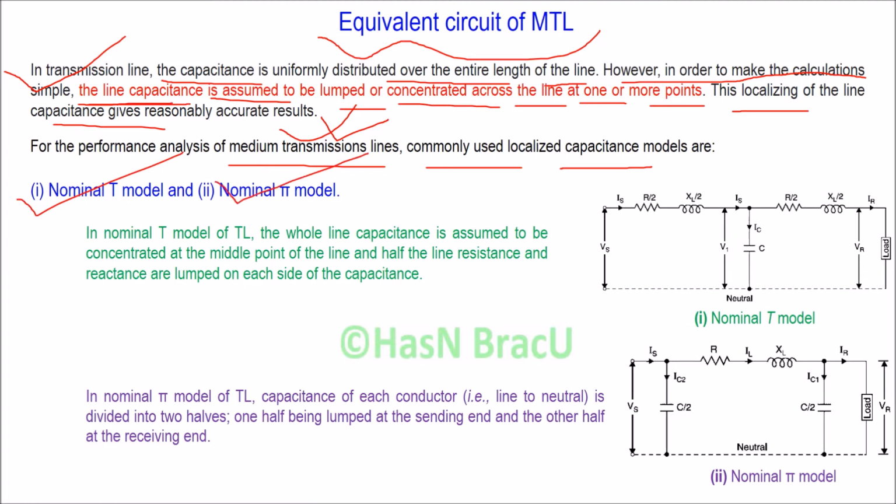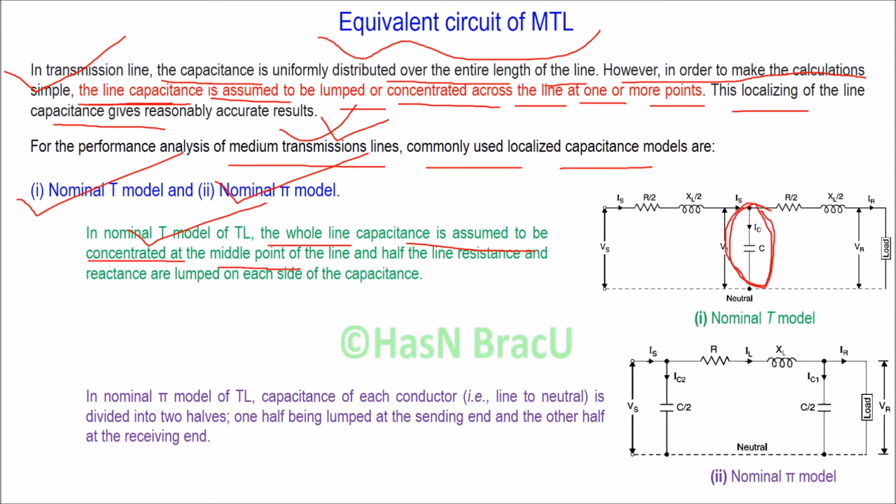In nominal T model, the whole line capacitance is assumed to be concentrated at the middle point of the line, right?